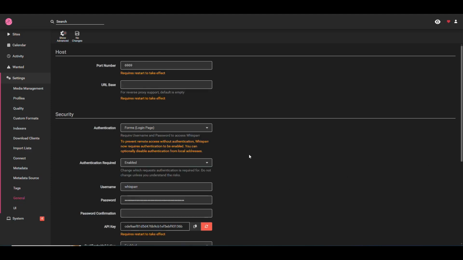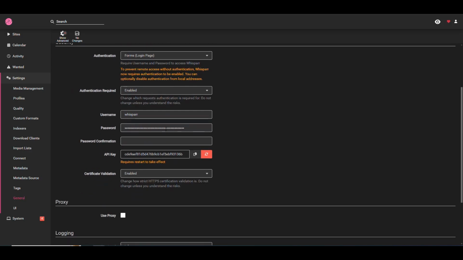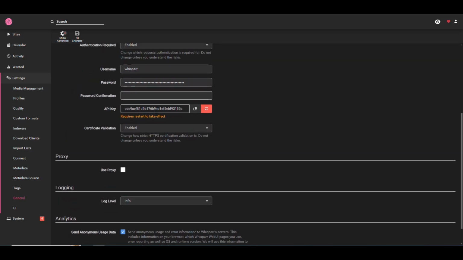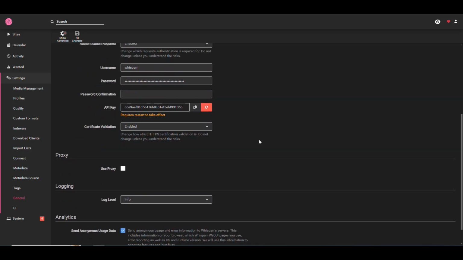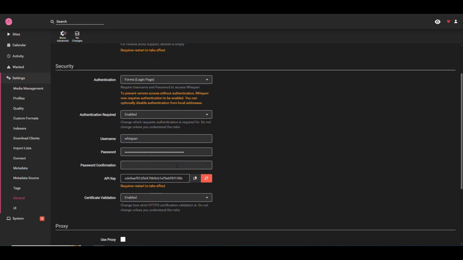Then general is important. General is really important because this is where we have our configuration of the username and password and stuff like that. Here's the API key to the application. So we're going to be needing this to configure Prowlarr to give us our indexers. So that's the main thing that we need in here. So let's make sure that we copy this API key. And then we're going to work on Prowlarr to make sure that we can get those indexers added into here.